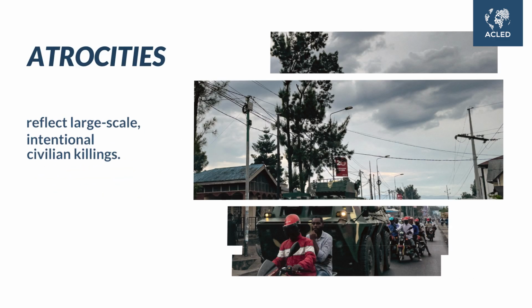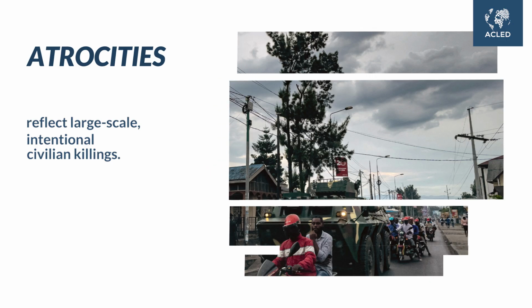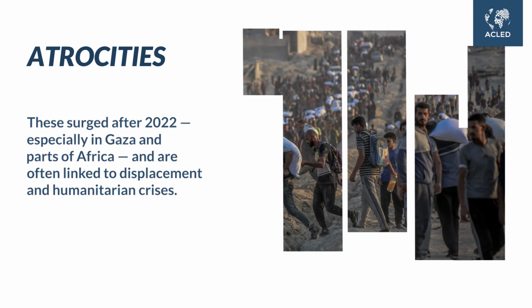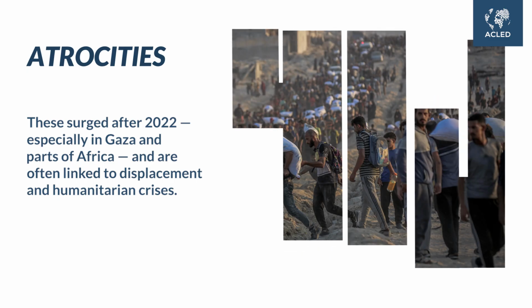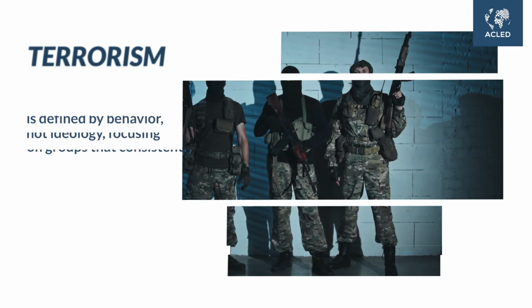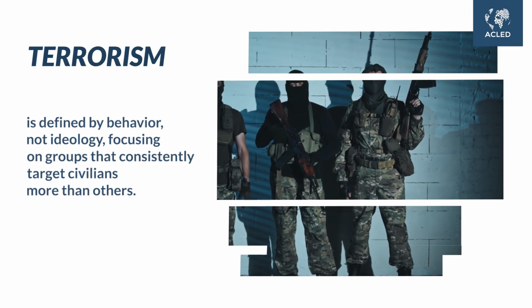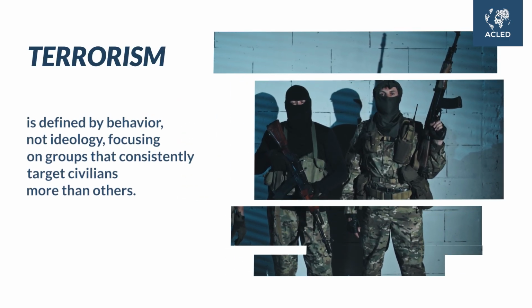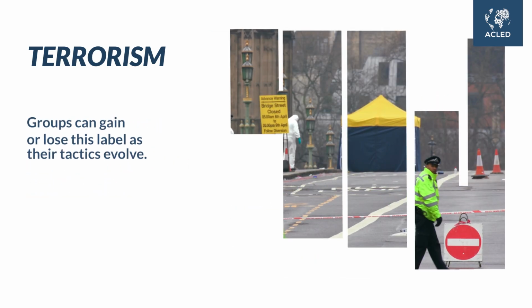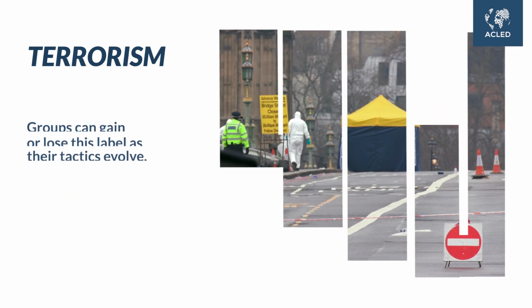Atrocities reflect large-scale, intentional civilian killings. These surged after 2022, especially in Gaza and parts of Africa, and they're often linked to displacement and humanitarian crises. Terrorism is defined by behaviour, not ideology, focusing on groups that consistently target civilians more than others. Groups can gain or lose this label as their tactics evolve.